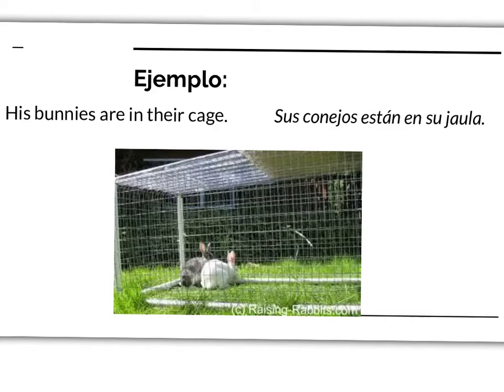Here we have one using su. His bunnies are in their cage. So first we know that it's either going to be su or sus for his. Conejos is plural, so it's going to be sus conejos están en their cage. So we again know it's going to be su or sus. Cage is singular, so we're going to have su. So sus conejos están en su jaula.